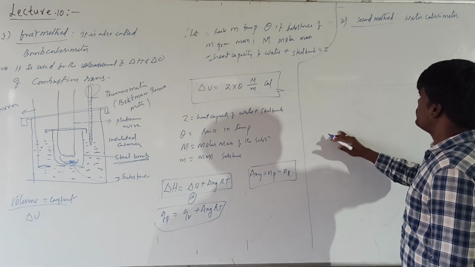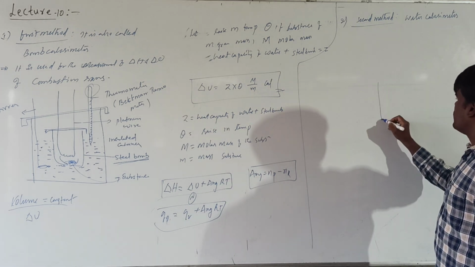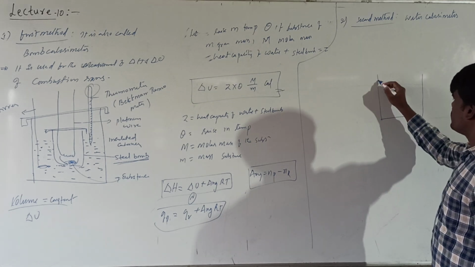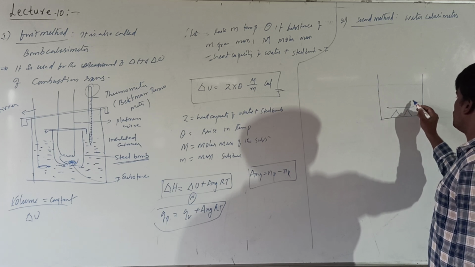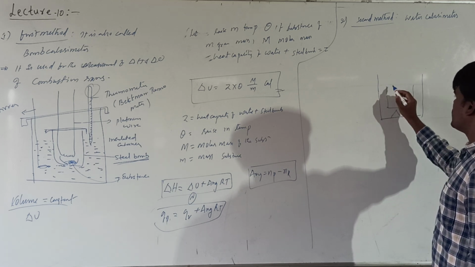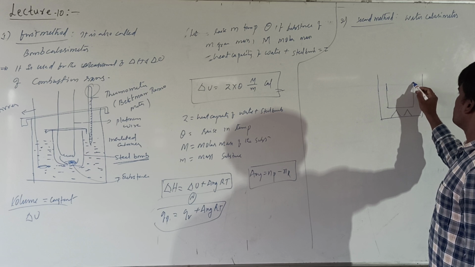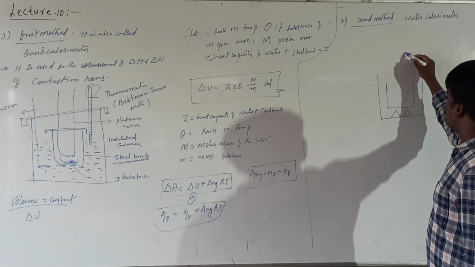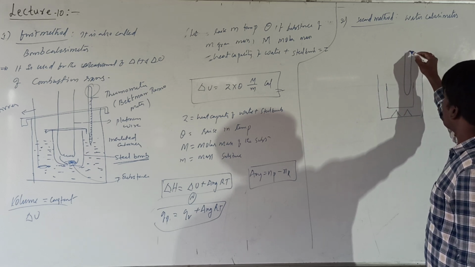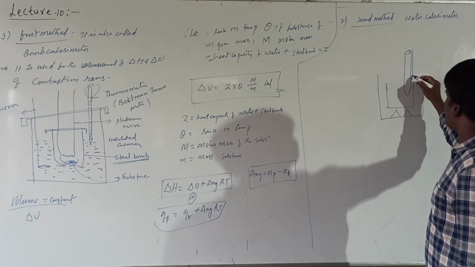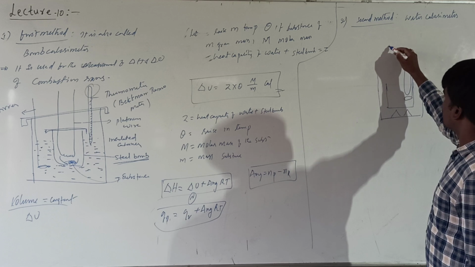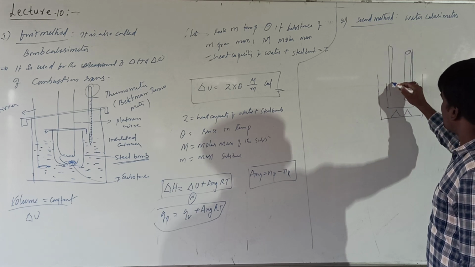In this method, two beakers are taken and they are placed one inside another. This will be the experimental step.